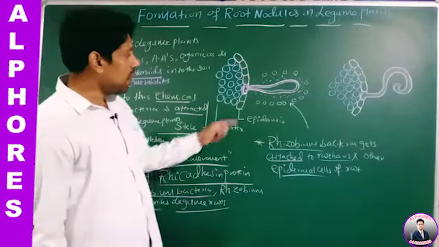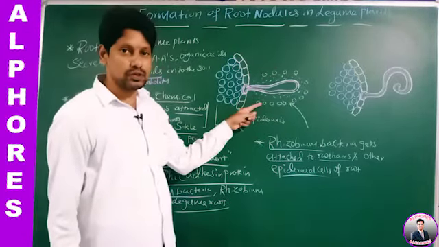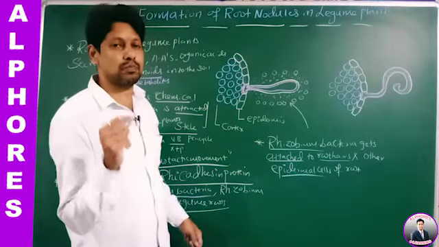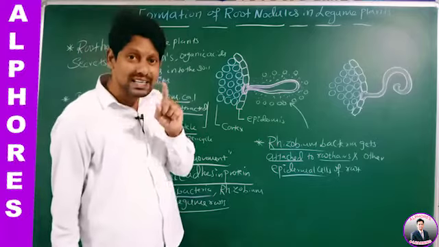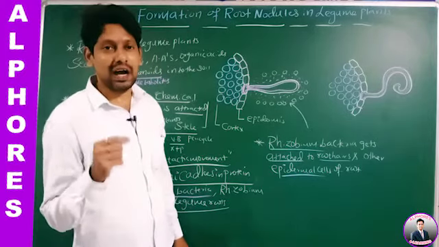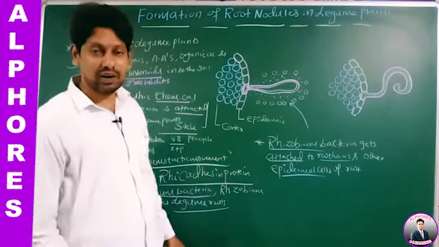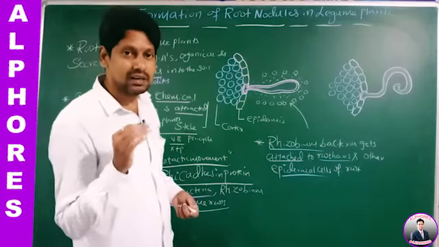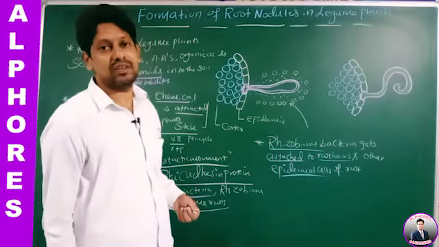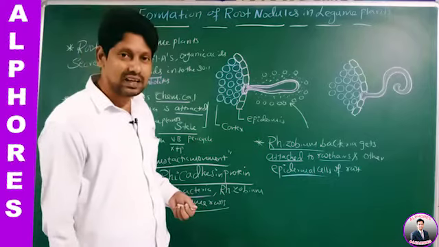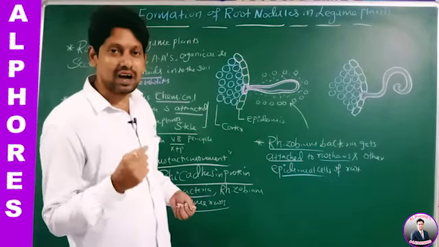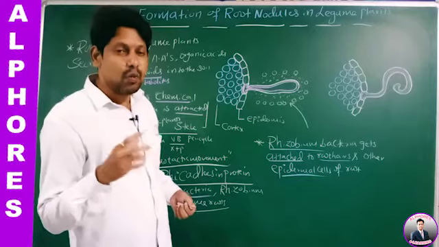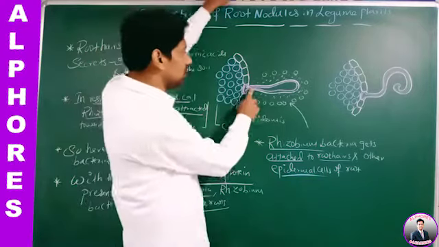Okay, now what this Rhizobium bacteria does is it produces a complex polysaccharide by the name curling factor. Who produced this curling factor? Rhizobium bacteria. What is this curling factor? It is a complex polysaccharide. What will this curling factor do? It will curl the root hair.